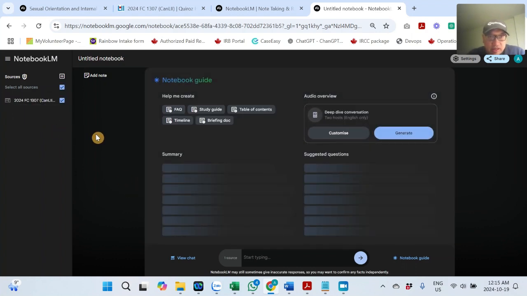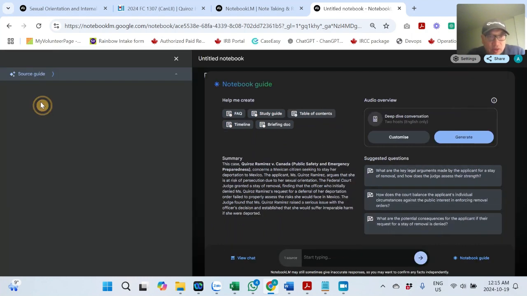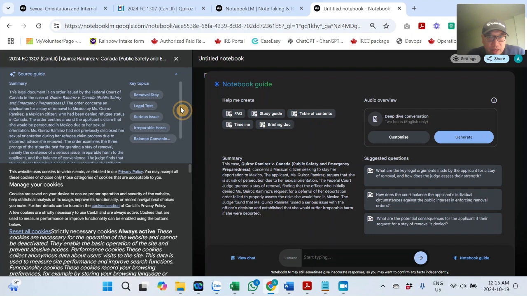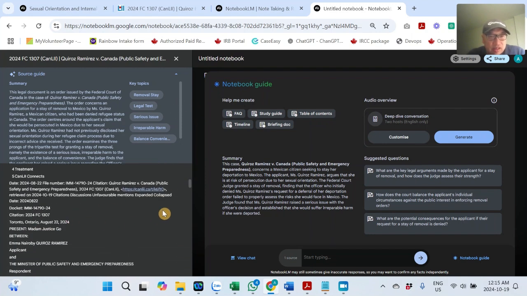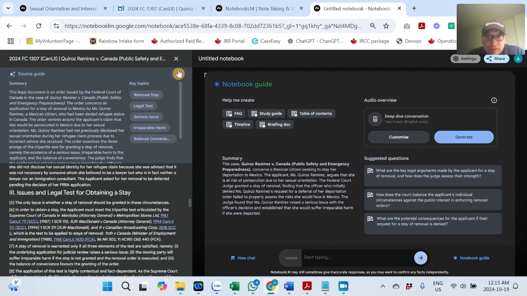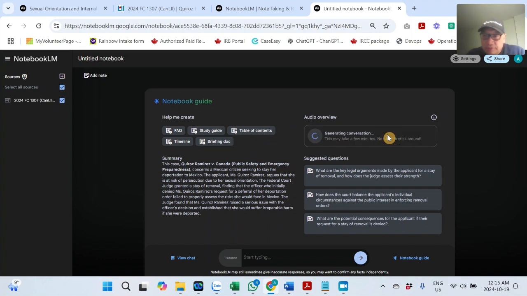It's thinking about it, and it's brought it in, and it generates a summary for you. And then if you click on it, it'll extract some of the text, and this part's a little harder to read, but it's brought in the text from the case. But over here is a summary. It builds frequently asked questions, a study guide, suggested questions for prompts. But here's the cool thing. If you want to, you can click on generate, and it'll generate that podcast for you.